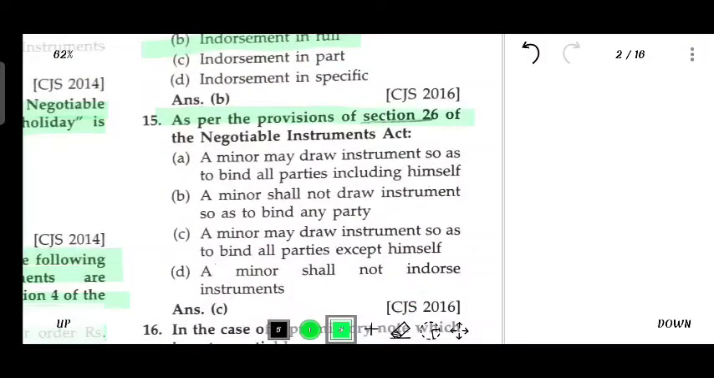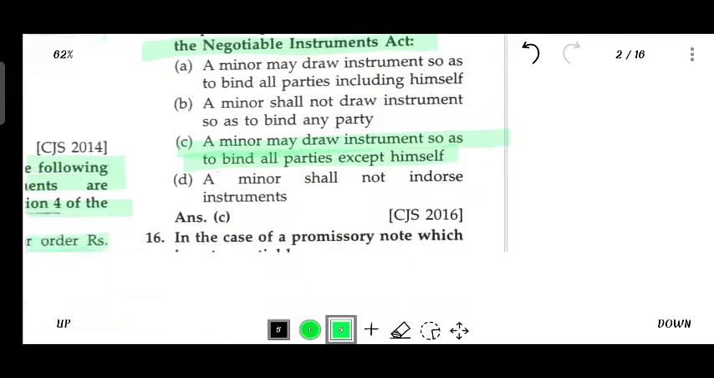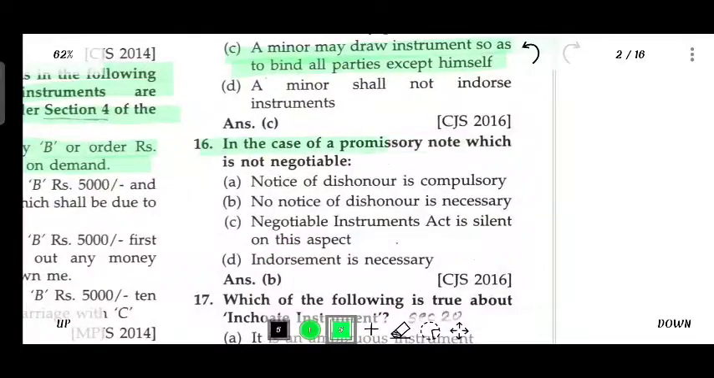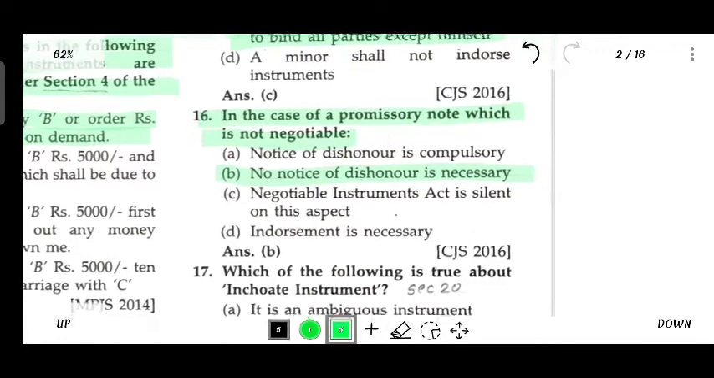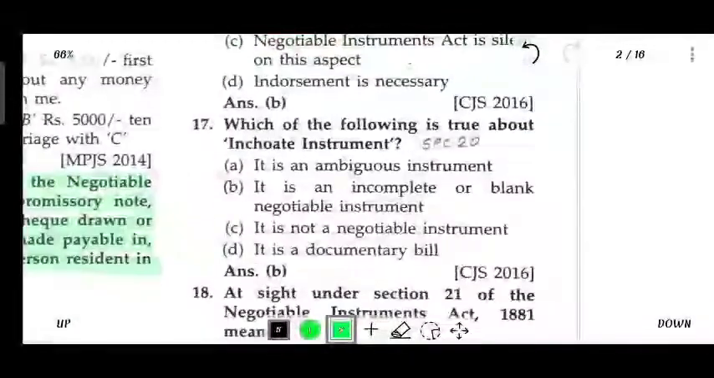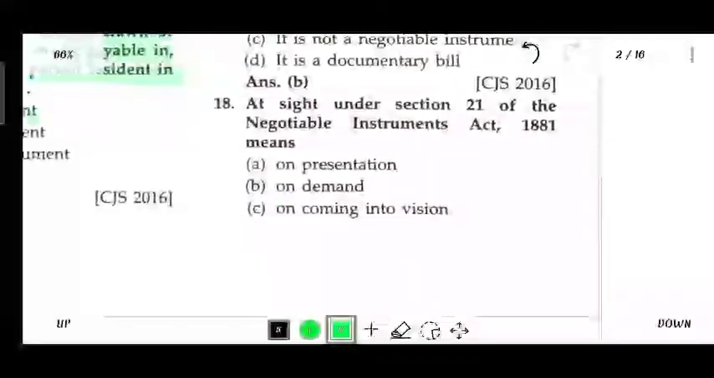As per the provision of Section 26 of NIA, a minor may draw an instrument so as to bind all the parties except himself. In the case of a promissory note, which is not negotiable, no notice of dishonor is necessary. Which one of the following is true about inchoate instrument? It is an incomplete and blank negotiable instrument.